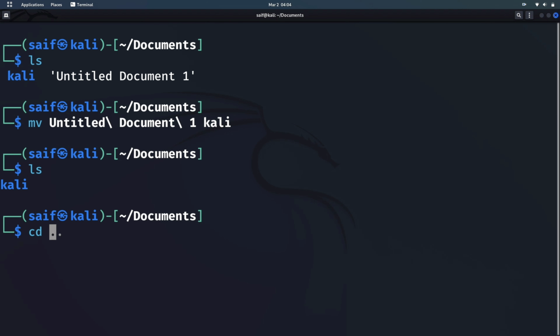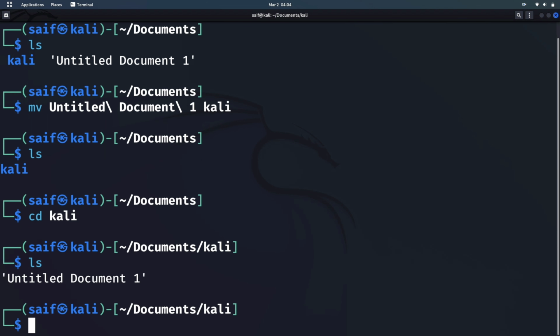Now let's just navigate to kali and let's see if it's present there or not. When I have moved to kali and I ls, you can see untitled document 1 is moved from documents folder to kali folder. So the next command is the locate command.